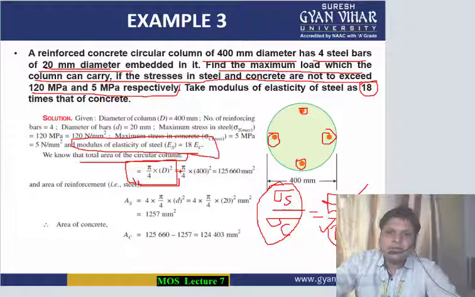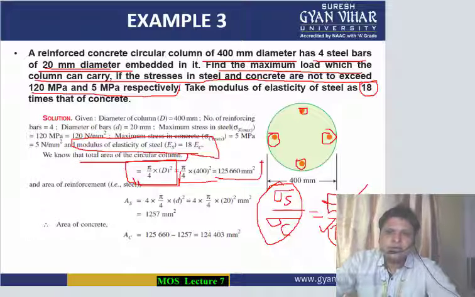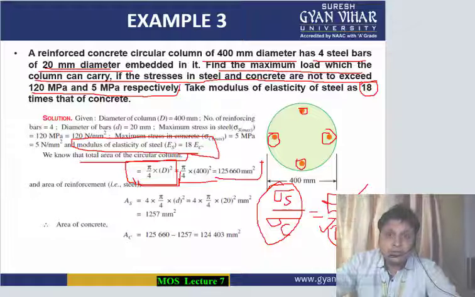So pi by 4 into d square, you put the values, and since it is in mm, there is no need to change the unit, it will be 125660. This is the total area of the circular column.